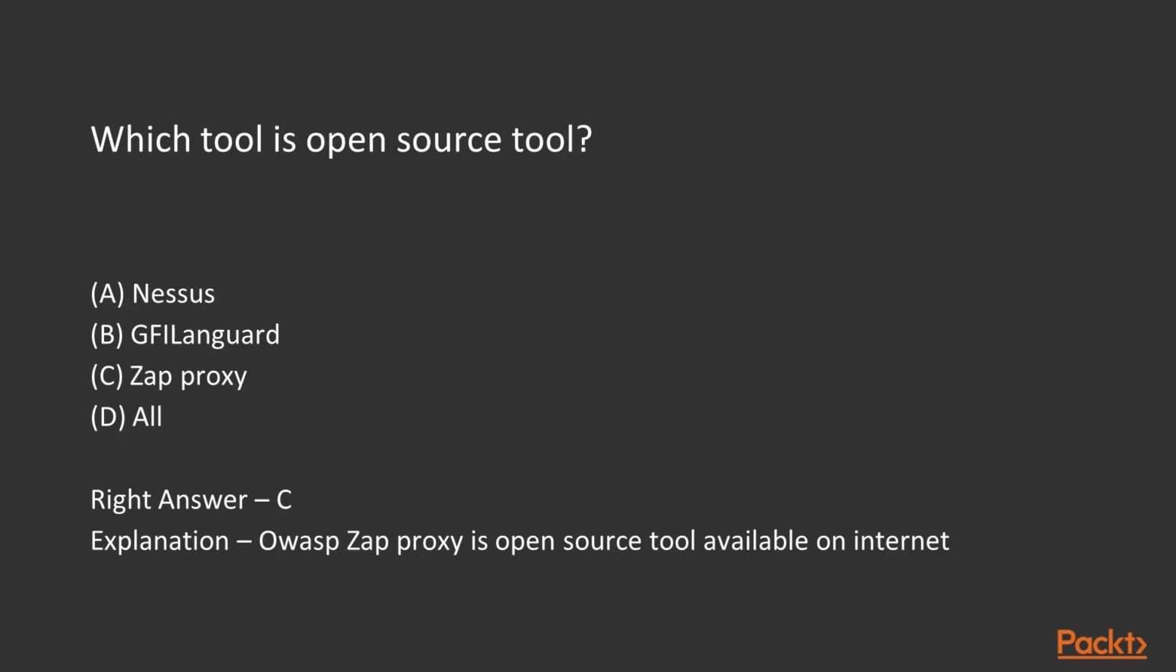Which tool is an open source tool? Which one is basically freely available on the internet? Is this Nessus? No. GFI LanGuard? No. ZAP Proxy, correct answer. ZAP Proxy is a product of OWASP and it is freely available on the internet. So C is the right answer. Obviously D is not. And ZAP Proxy is available in Kali Linux.